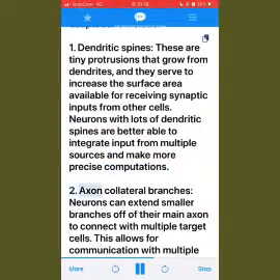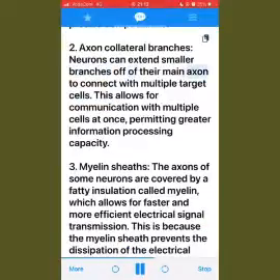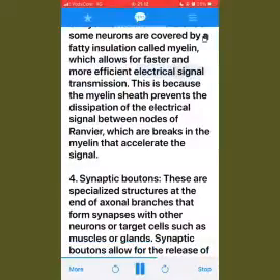2. Axon collateral branches. Neurons can extend smaller branches off of their main axon to connect with multiple target cells. This allows for communication with multiple cells at once, permitting greater information processing capacity. 3. Myelin sheaths. The axons of some neurons are covered by a fatty insulation called myelin, which allows for faster and more efficient electrical signal transmission. This is because the myelin sheath prevents the dissipation of the electrical signal between nodes of Ranvier, which are breaks in the myelin that accelerate the signal.